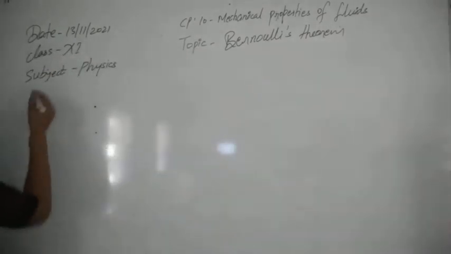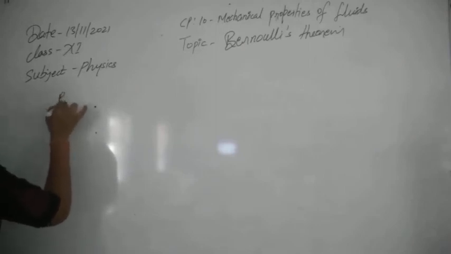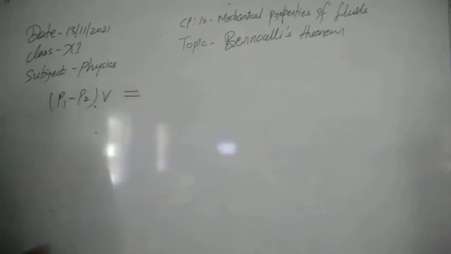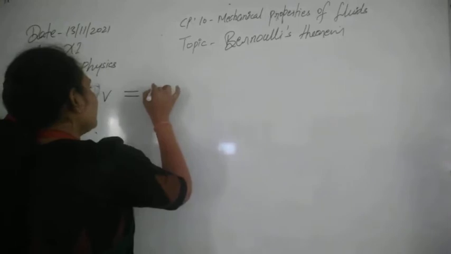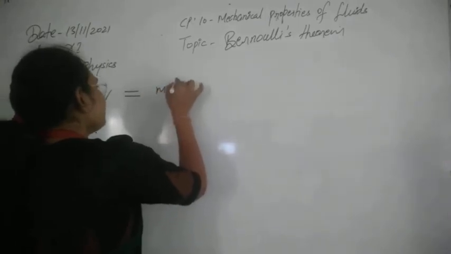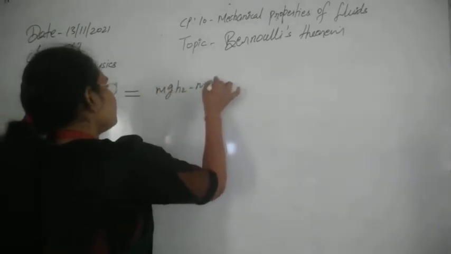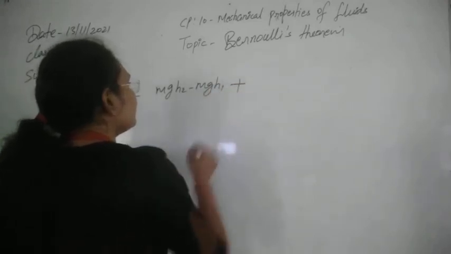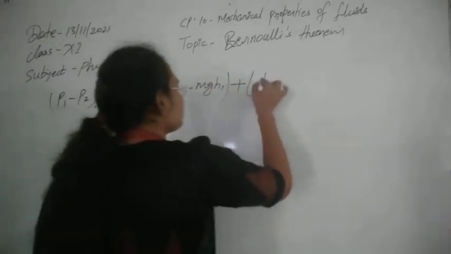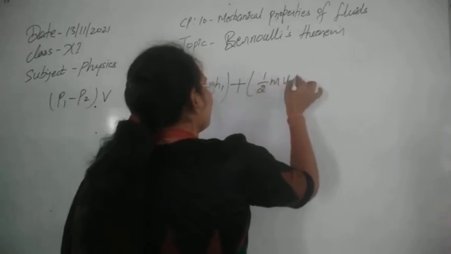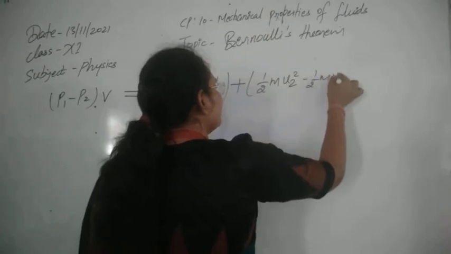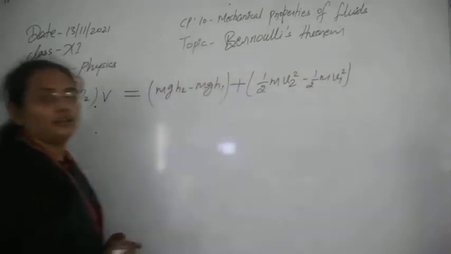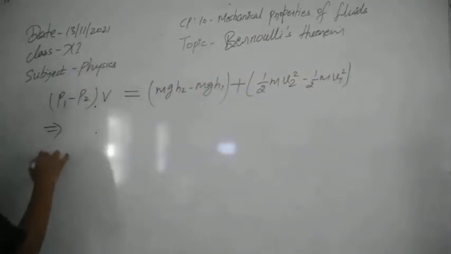Now whenever we write the decrement in pressure energy, as you have seen, this is P1 minus P2 into V. According to our work energy theorem, this should be equal to the increment in potential energy, which was mg h2 minus mg h1, plus the increment in kinetic energy, which was half m v2 square minus half m v1 square. Now let's rearrange this whole formula.